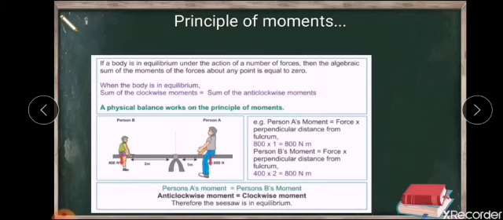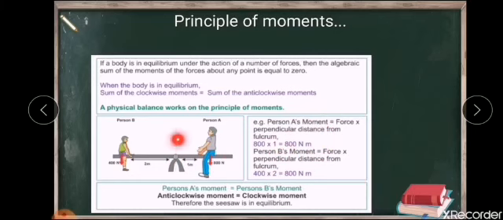Let's see an example. The figure shows an example of a physical balance, which works on the principle of moments. That is, it should be in the state of equilibrium. At equilibrium, let's calculate the moment of person A and the moment of person B. The moment is equal to the force applied into the perpendicular distance from the point of application. So the moment of A is 1 into 800, which is 800 Newton meter.